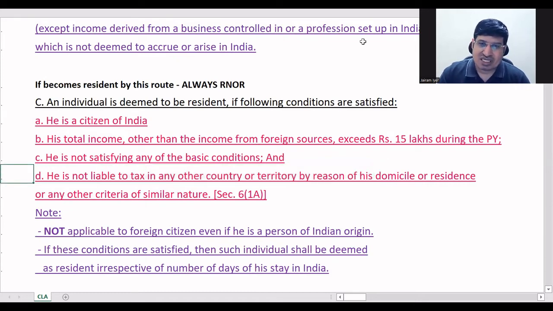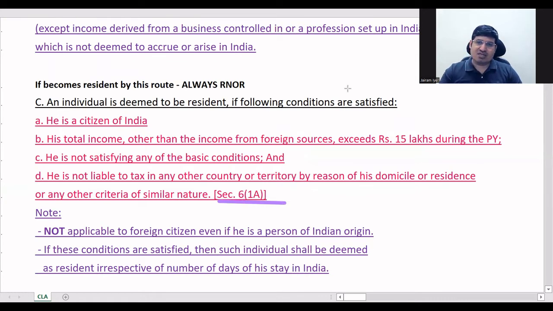So this amendment section name is section 6 subsection 1A. Okay, right? So 6 clause 1A, always you can remember this.